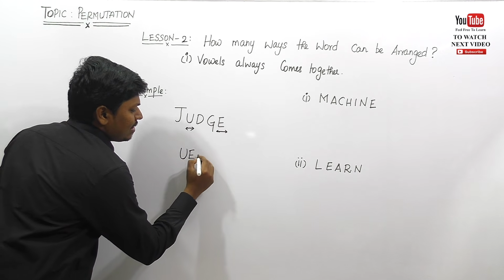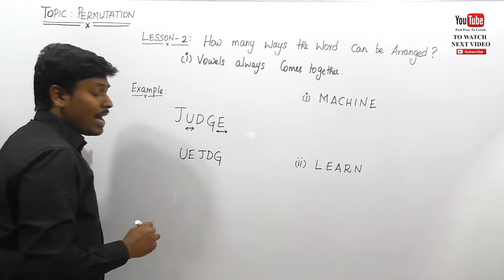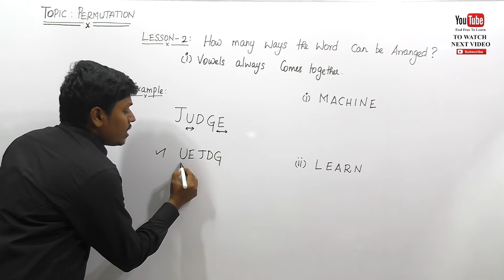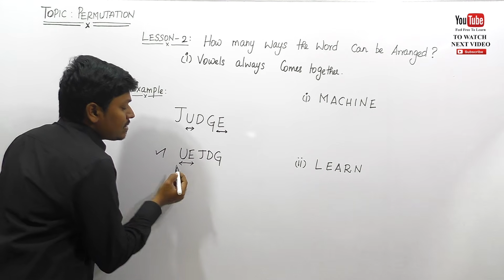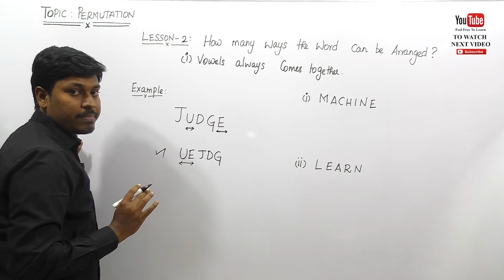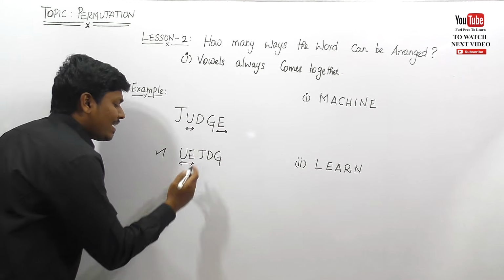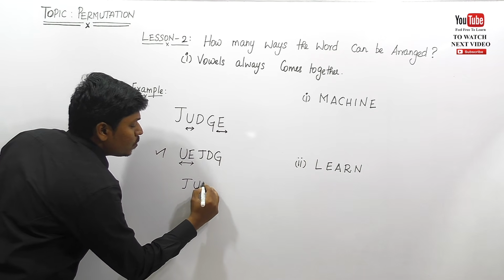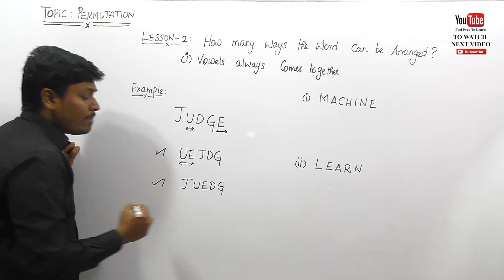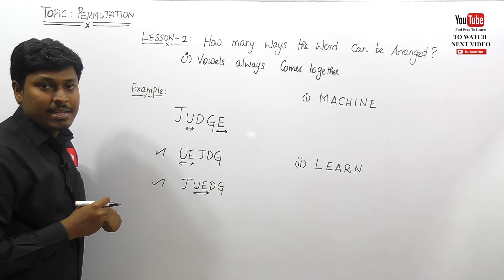Let me frame one way: U, E, J, D, G. I have just framed this word from the given question, and I am saying that this word is in the correct format. Why? Because U and E are vowels, and in this word the vowels come together. This is one arrangement, but there are so many possibilities. We can write this as J, U, E, D, G. This is also in the correct format, because U and E come together. That means the vowels always come together.